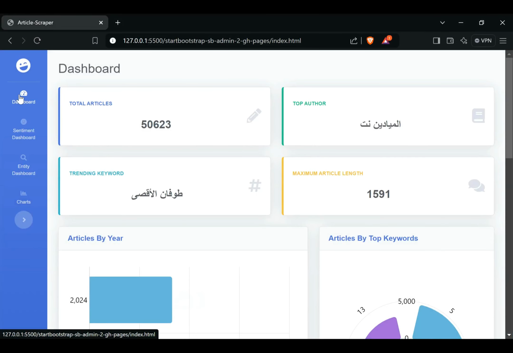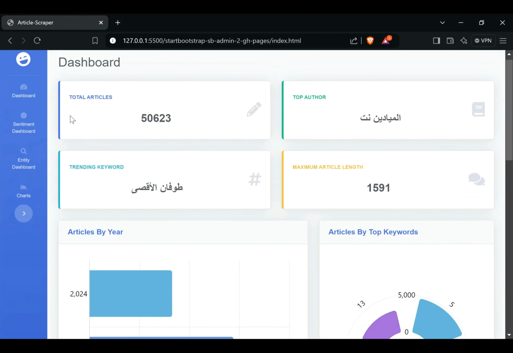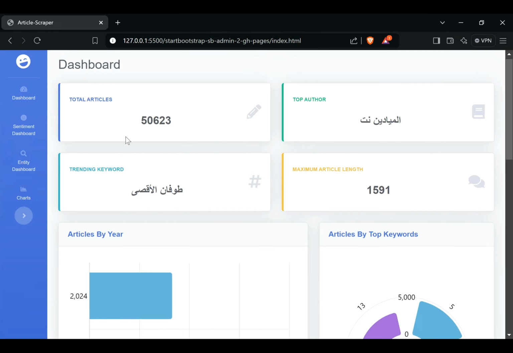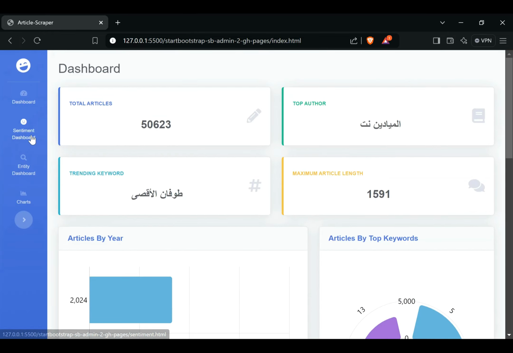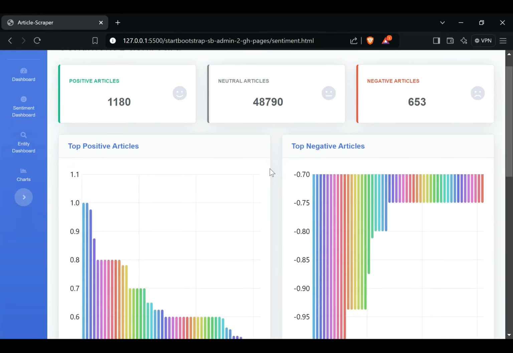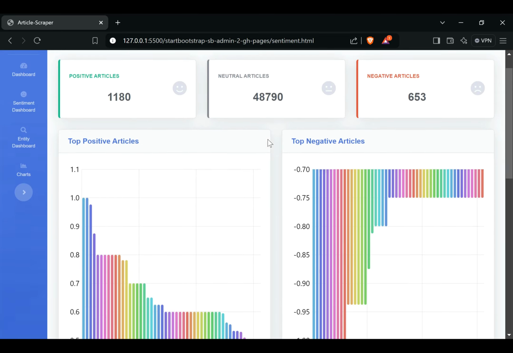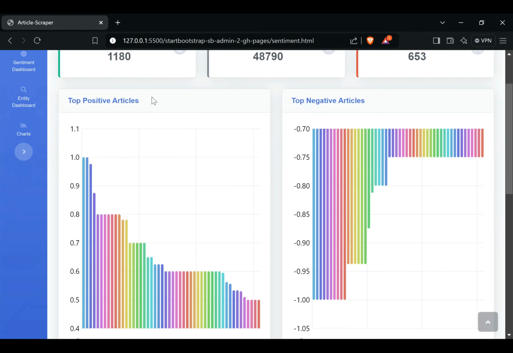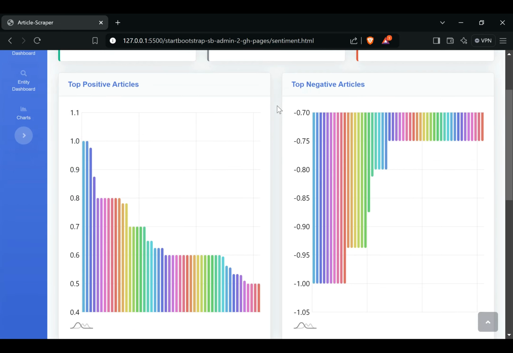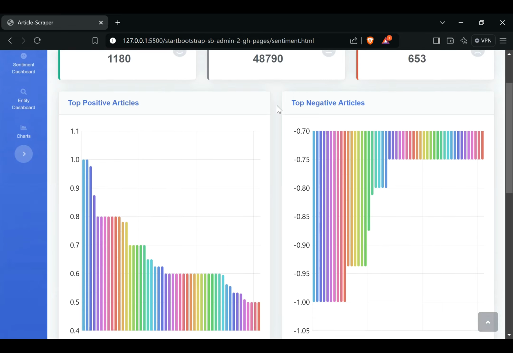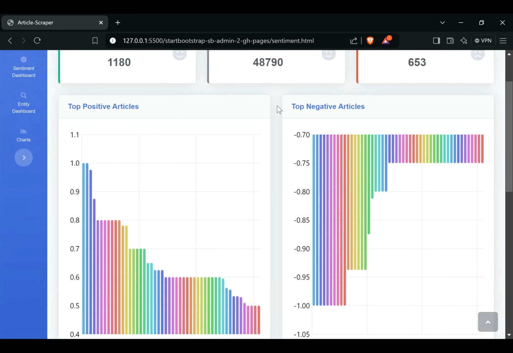Regarding the dashboard, as mentioned, I created three dashboards. A general dashboard that holds specific visualizations that I chose, like top articles, trending keywords, articles by year. The sentiment dashboard also holds some visualizations that I chose, like count of positive articles, count of negative articles, count of neutral articles, and the top positive articles, which are visualized by their index that shows how positive they are.